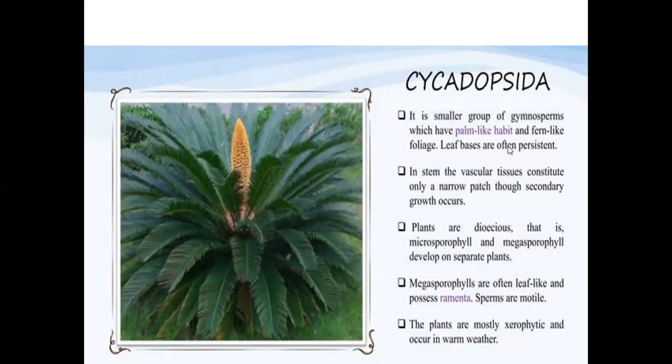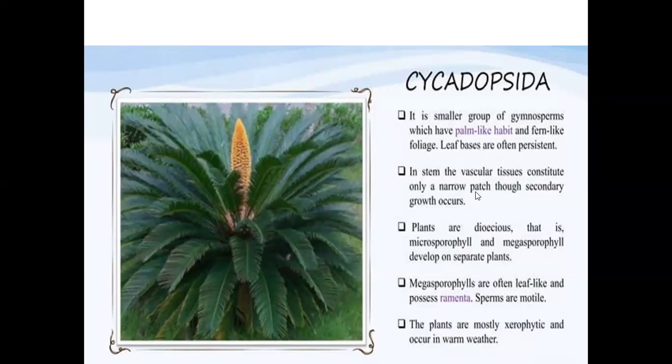And the leaf bases are often persistent. So when the older leaves drop off, the leaf scar will be there on the stem. With that characteristic feature, we can identify them as cycas or the plants belonging to the Cycadopsida. And in the transverse section of the stem, the vascular tissues constitute only a narrow patch.